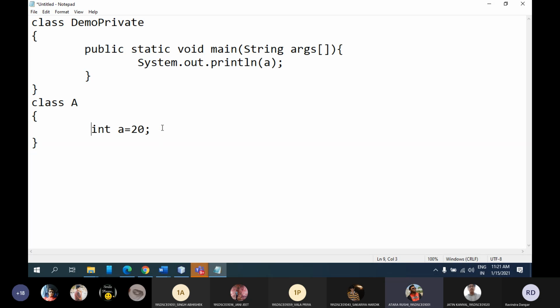Let me just remove private. Now can you tell me if I want to create an object or inherit?